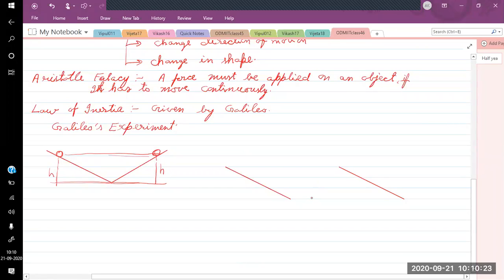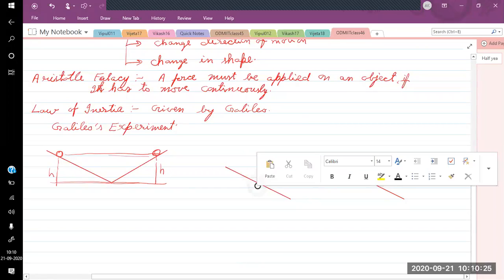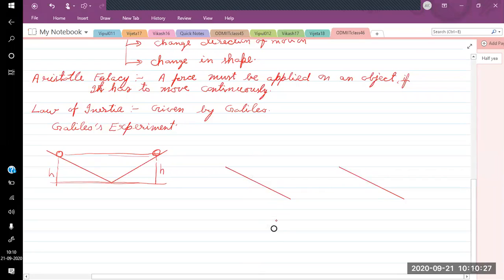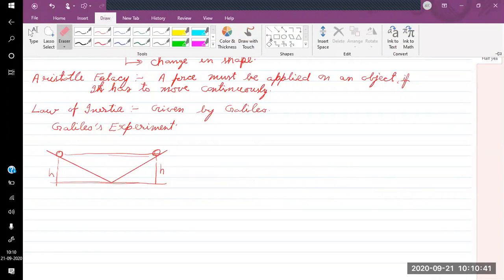Similarly, suppose he takes an incline that is slightly modified.